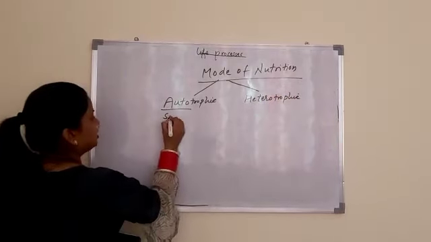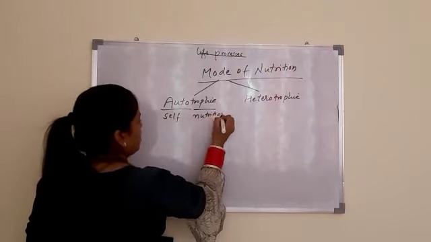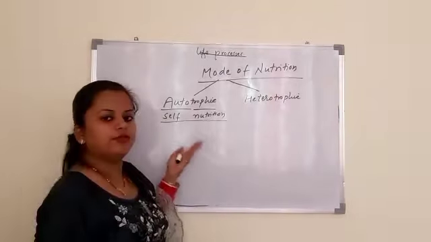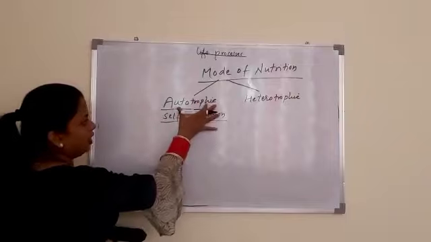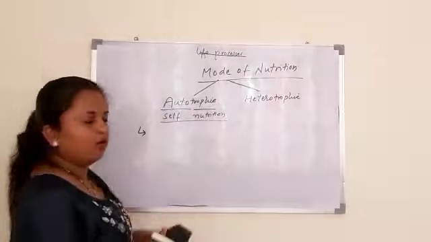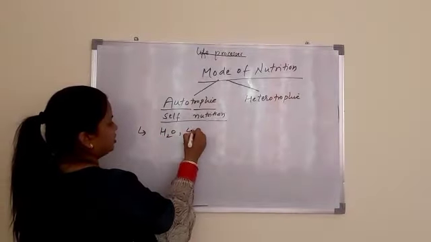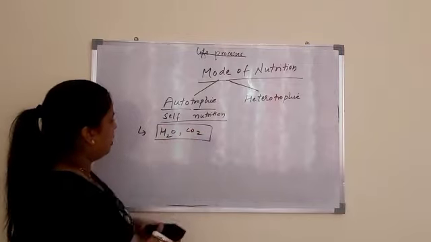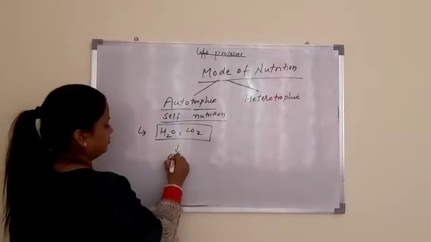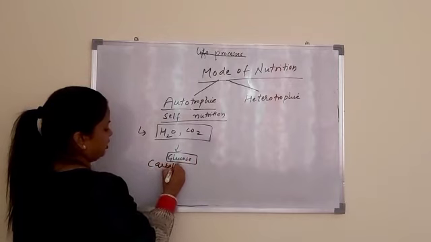Here auto means self and trophic means nutrition. So in this type of nutrition an organism makes its food by its own self, and in this autotrophic mode of nutrition the organism uses simple inorganic substances such as water, CO2, and in turn makes complex food such as glucose, or you can simply say carbohydrates.